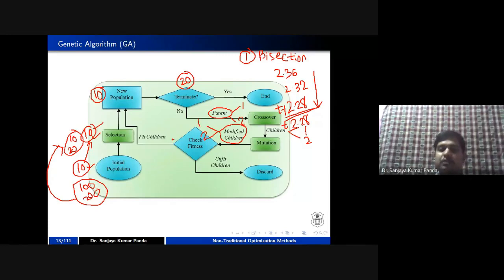But if the children are not fit as compared to the parent, they are declared unfit children, and such chromosomes will be discarded. If the children are fit, then they will be updated into your new population. These steps we are going to study in the remaining slides.